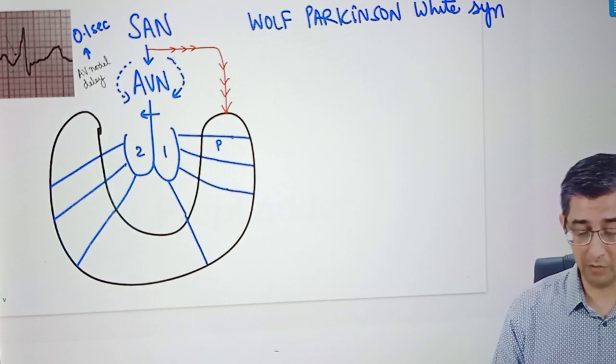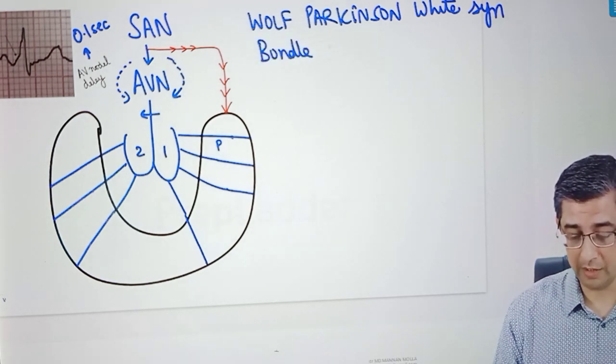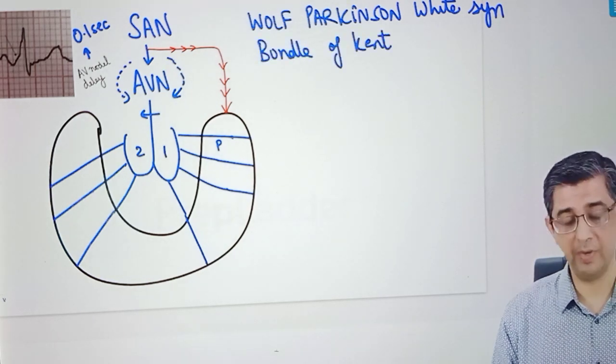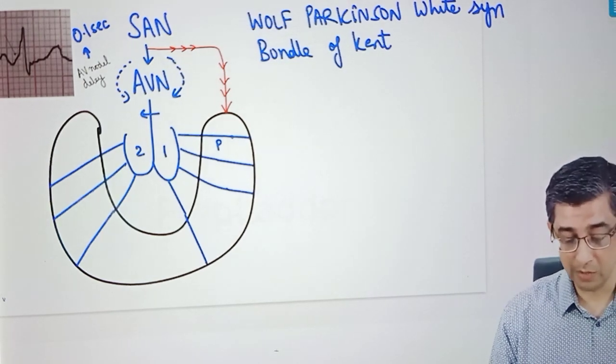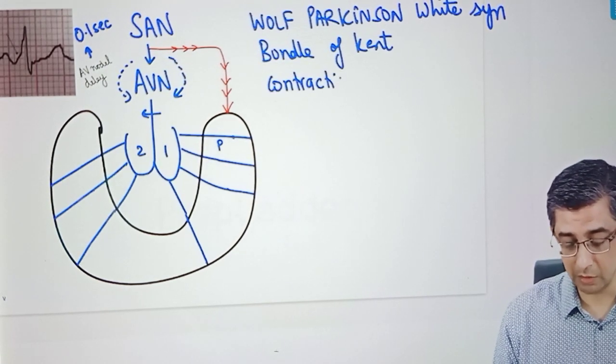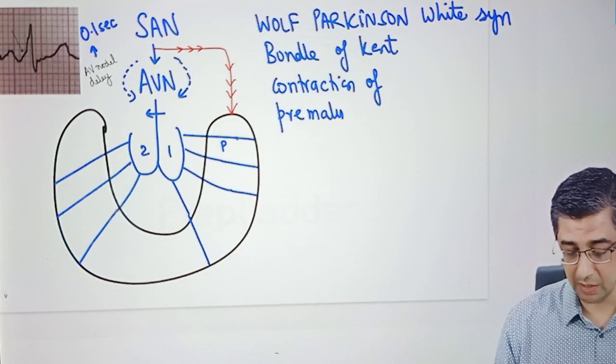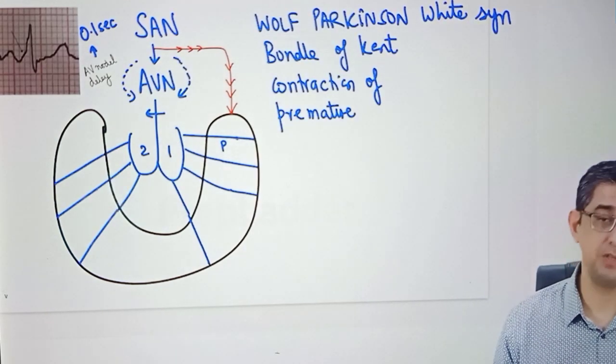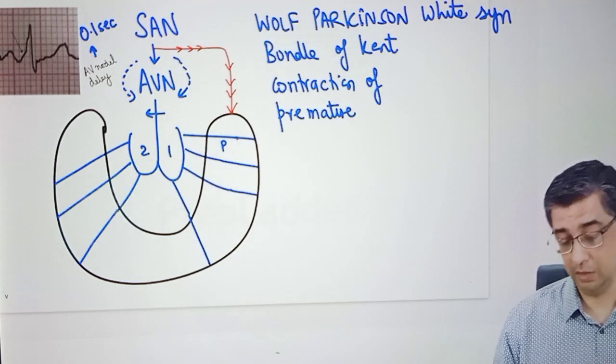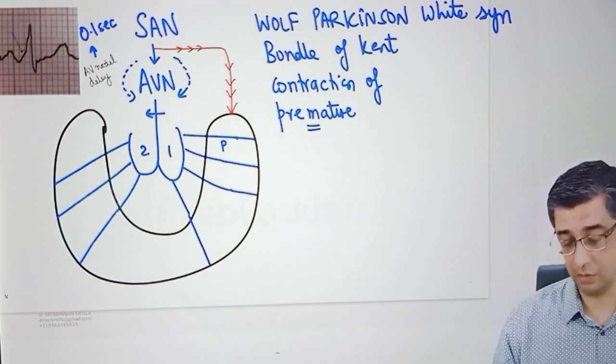In this patient of Wolff-Parkinson-White syndrome, the red fiber that has been highlighted here is called the bundle of Kent. It bypasses the AV node. The bad news is pre-excitation syndrome causes a contraction of the ventricle, true, but it will be a premature contraction without getting filled with blood, or I can say an early contraction. The message is these patients will be having recurrent syncopal attacks. The contraction is a premature contraction of a partially filled ventricle.